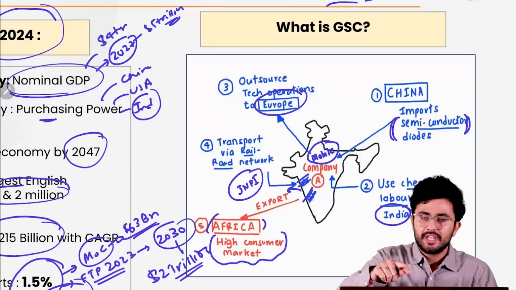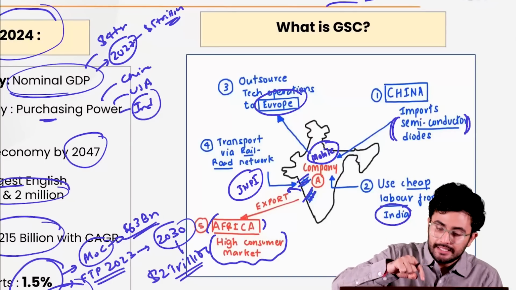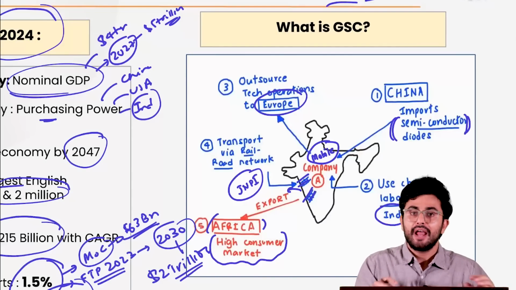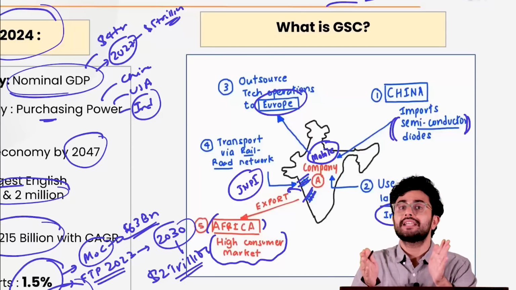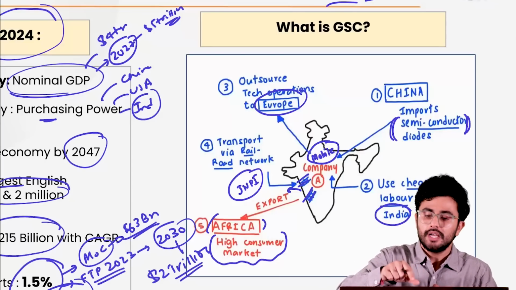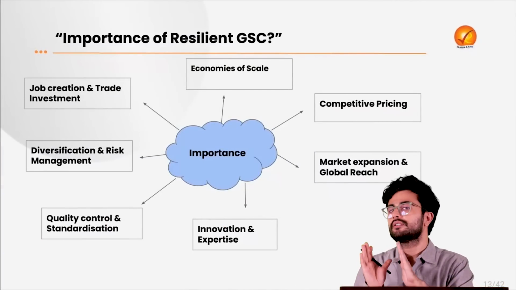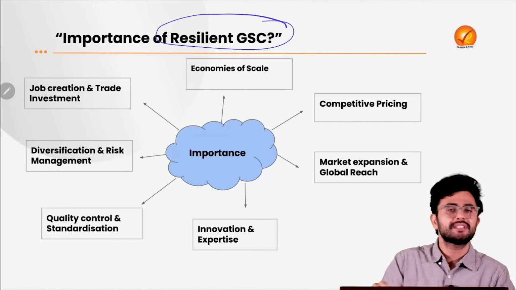So there is a supply chain, there is manufacturing, there is a distribution network, and there exists a consumer market. And all of this sale and purchase of goods is taking place on a global level. Thus, it can be called a global supply chain. That stands for the definition. And what is the importance of having such a resilient global supply chain?